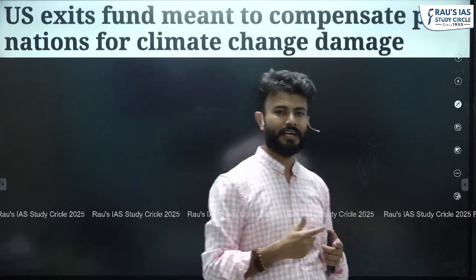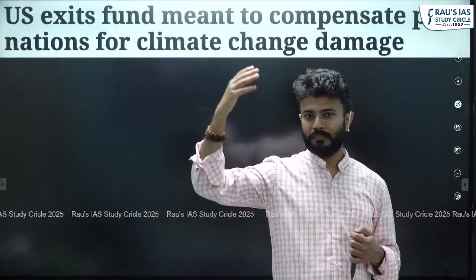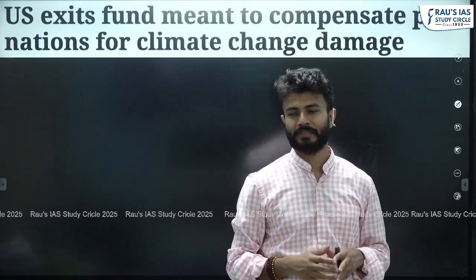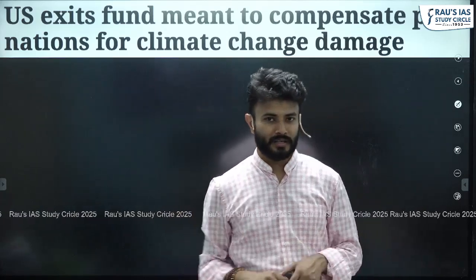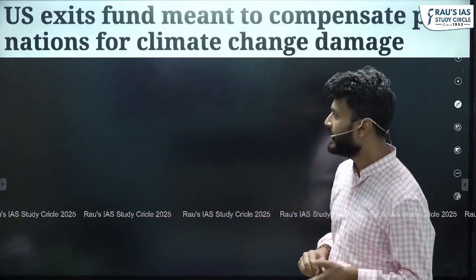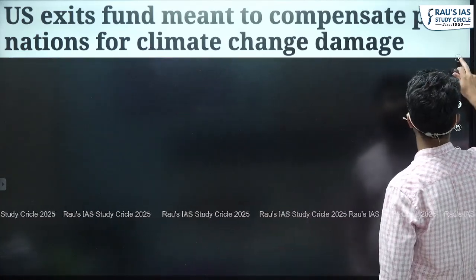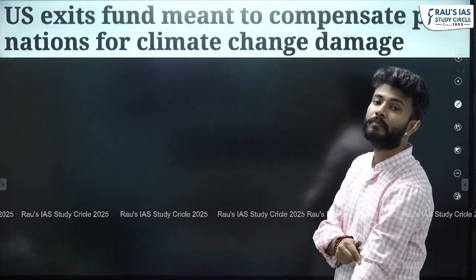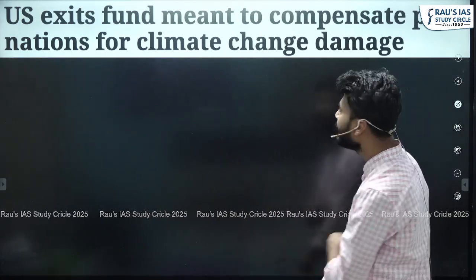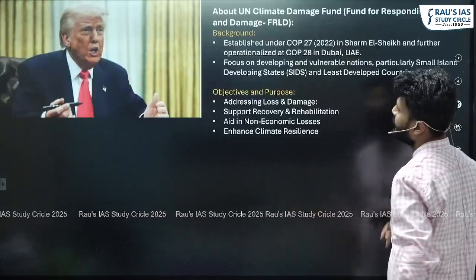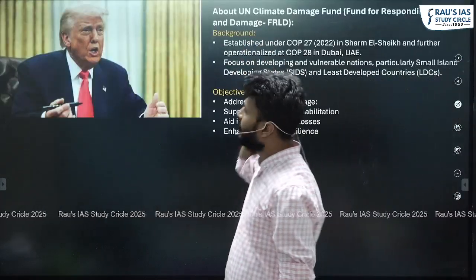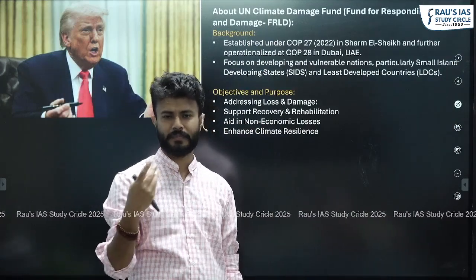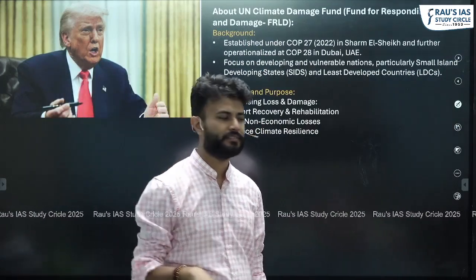So that's why I keep on saying that when some protocol is signed, we have to wait and watch to understand its performance. Just establishing one fund or some protocol or signing or ratifying it will not make much difference. Laws are formed in the parliaments, but how these are implemented on the ground, that is the main thing. Anyways, we have to see what is the background. Again, just revising the facts. I know that we have done this many times, but let's revise these things.